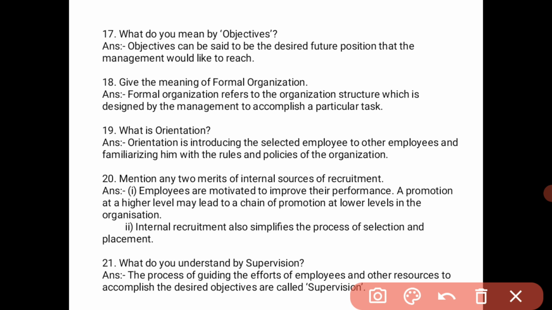The process of guiding the efforts of employees and other resources to accomplish the desired objectives of the organization is called supervision.